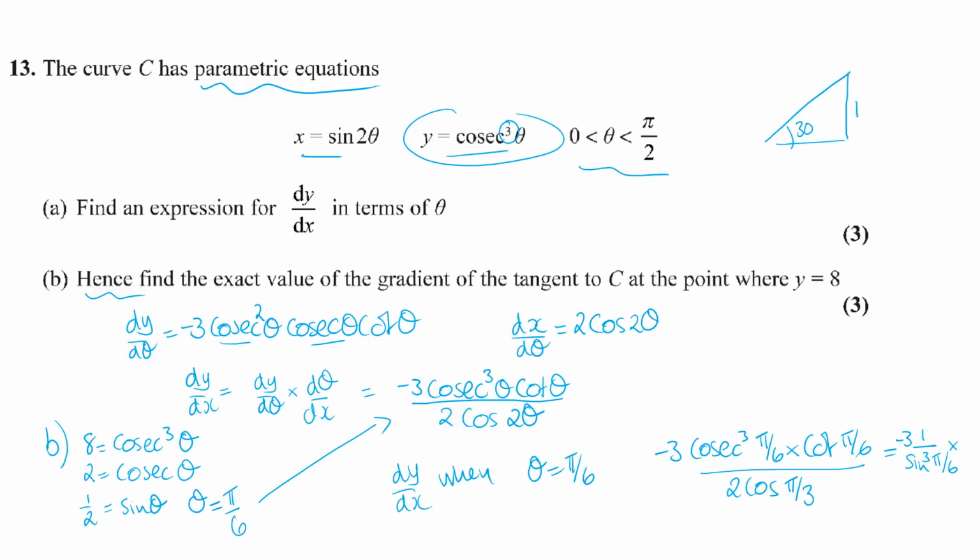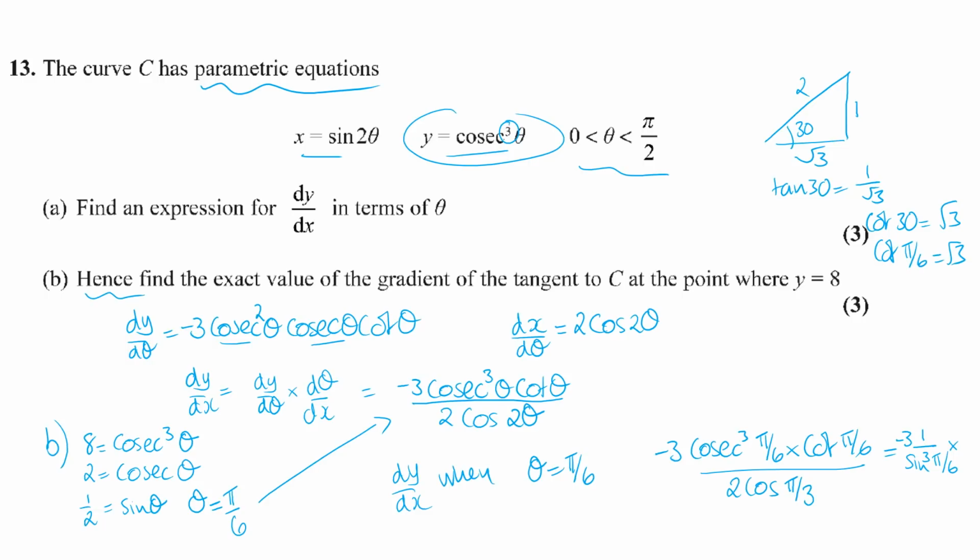Now if you know your special triangles, or you can do it on your calculator, if we've got 30 degrees, sine 30 is a half, and so using Pythagoras this is root 3, so tan 30 is equal to 1 over root 3, so cot 30 is root 3, which is the same as cot pi by 6.